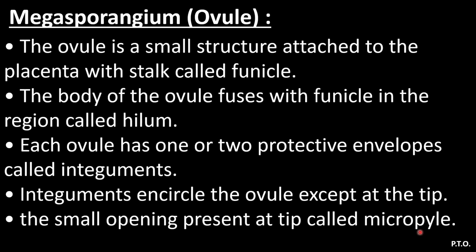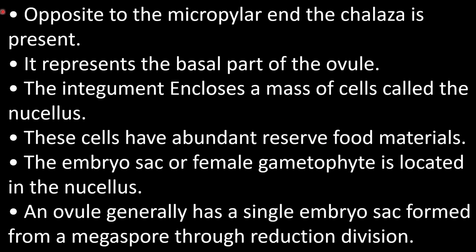These are the characters of an ovule or megasporangium. Opposite to the micropylar end, the chalaza is present. It represents the basal part of the ovule. The integument encloses a mass of cells called nucellus. These cells have abundant reserve food material. The embryo sac or female gametophyte is located in the nucellus. An ovule generally has a single embryo sac formed from a megaspore through reduction division.